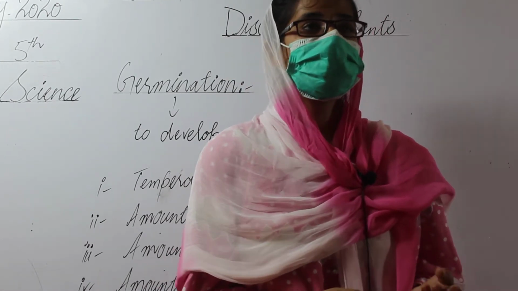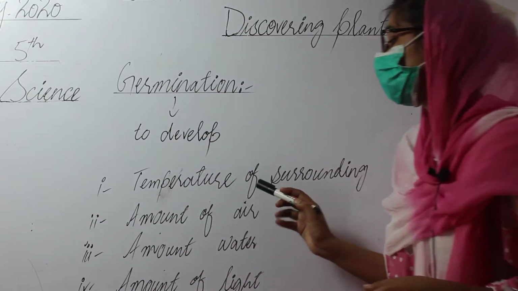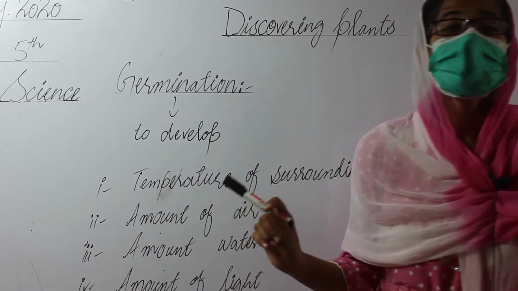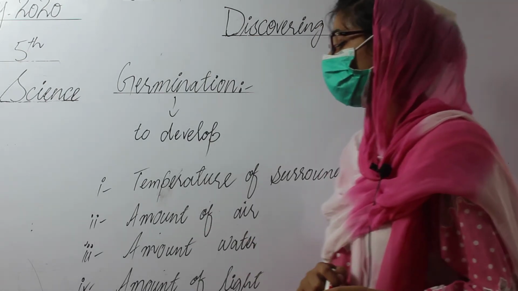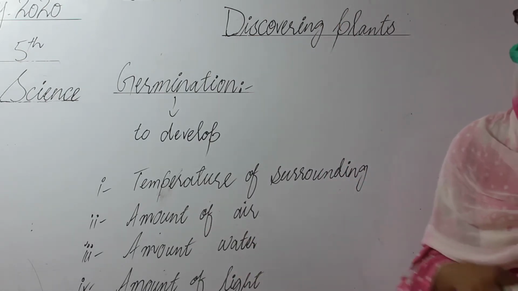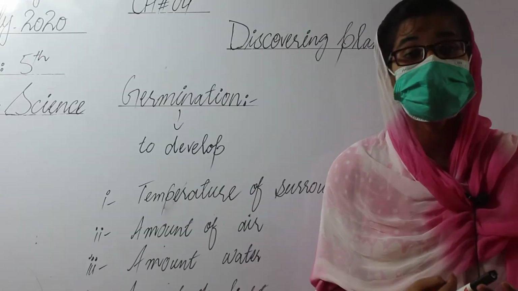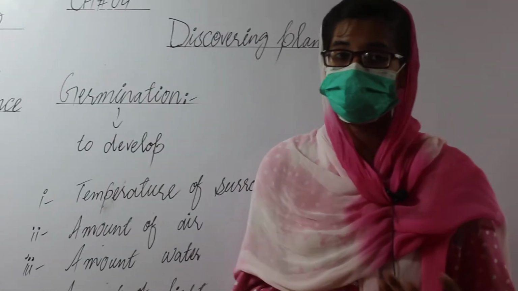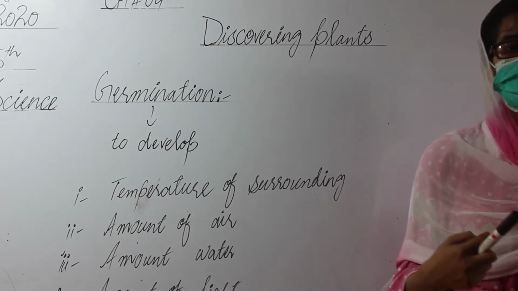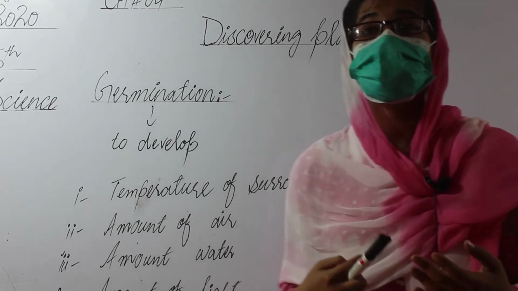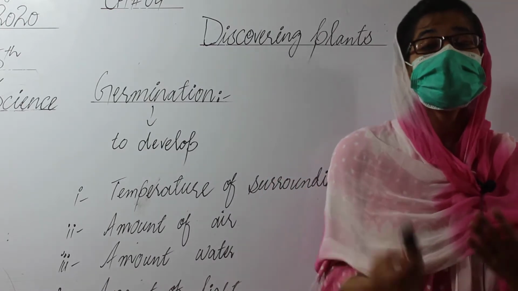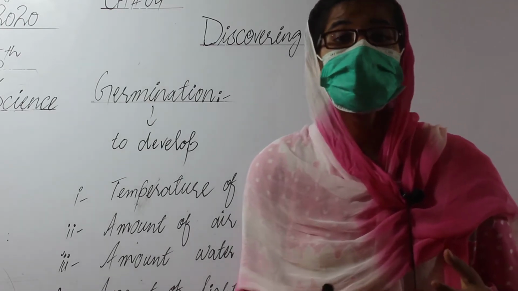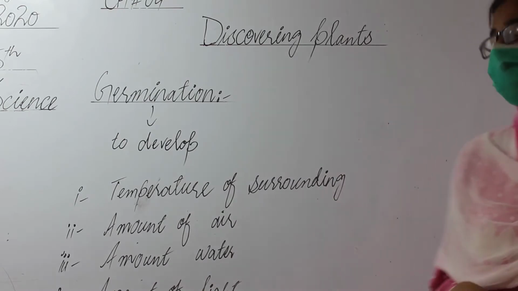The next condition is the amount of air. What is the role of air? Air is very necessary for respiration. In the process of respiration, energy is released and the seed leaves prepare food and store food in their leaves.